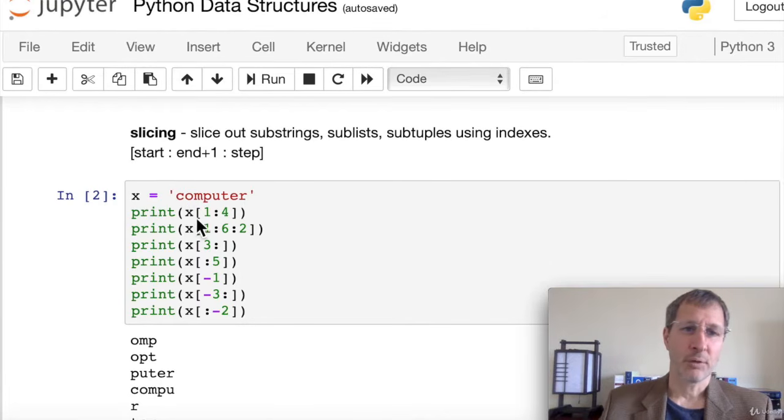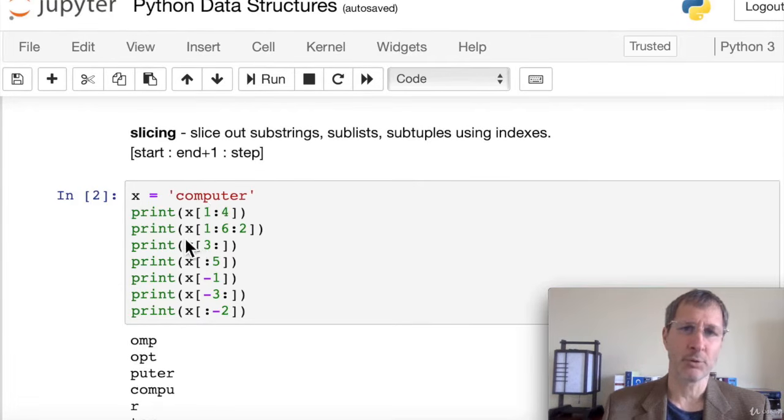So here we're going to print out x of 1 to 4. Since we didn't put a third parameter, the step is assumed to be 1. That's the default step. So when we put 1, that means the O. And that is inclusive. The start is always inclusive. The end is non-inclusive. So item number 4, that's the U, the 5th item, is non-inclusive, so it's really just going to get OMP for us. And when we look at the result, it prints out OMP.